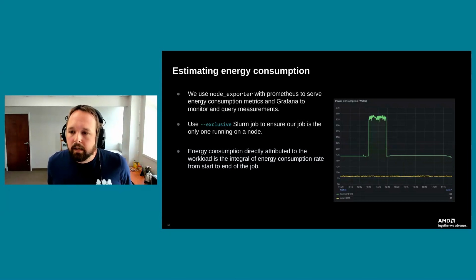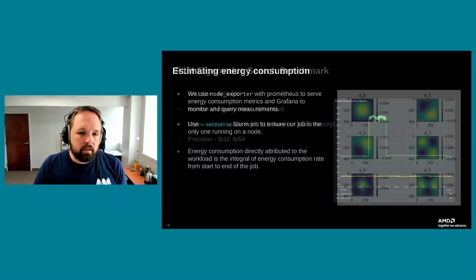If I combine the database from Slurm, I can figure out start and end time for each of these jobs, and I can use that to query against the power consumption for each of those compute nodes and compute the area under the curve to get our total energy consumption for that job. If I know how much time was spent per iterate, I can take the average watts and multiply by the search time per iterate to get an estimate of the energy consumption per iterate. So that's what we're using for our energy consumption.